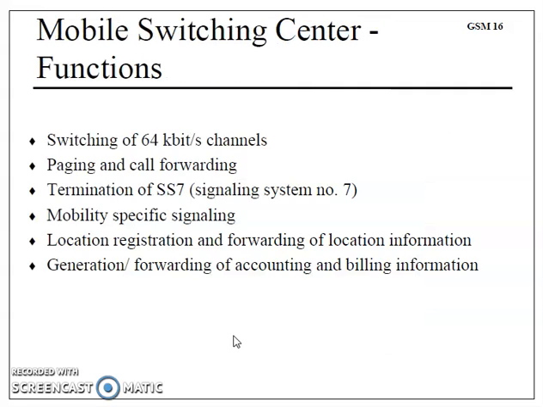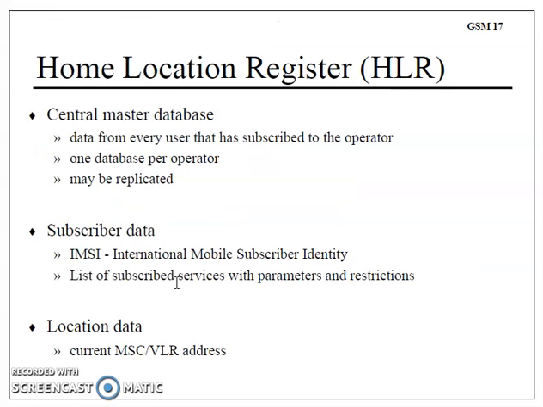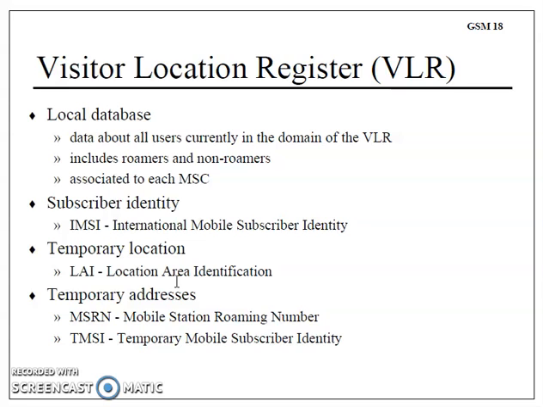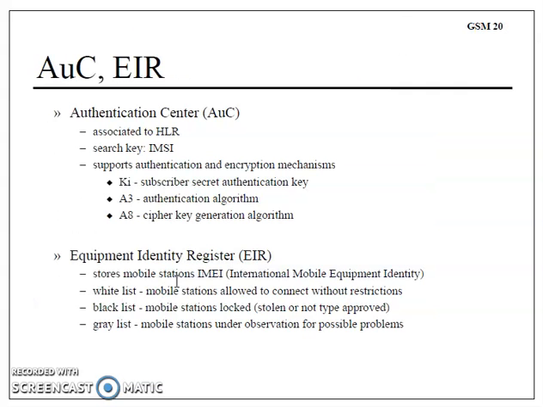Mobile switching center, as I said, needs to have SS7 signaling system, the switching of 64 kbps channel, paging and call forwarding, mobility specific signaling, location registration and forwarding of location information, and many things. So it incorporates basically switching and billing section. All the above related things are mentioned in detail under HLR, home location register, VLR, visitor location register, and AUC as well as EIR.